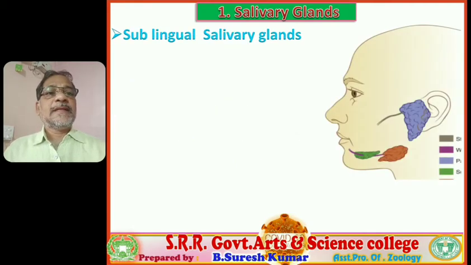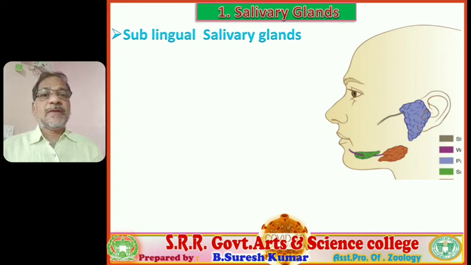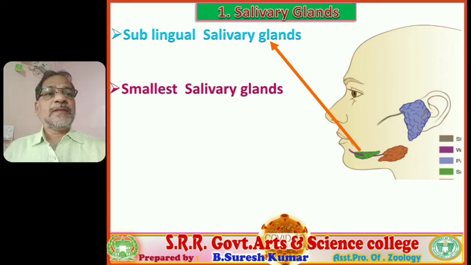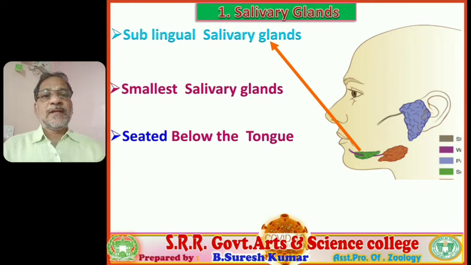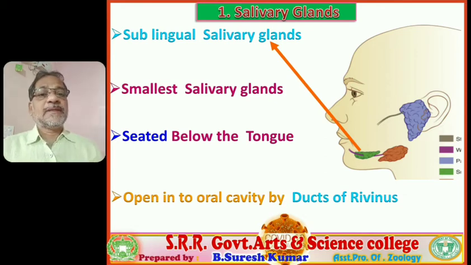And next, sublingual salivary glands. Sub means below, lingual means tongue; they are seated below the tongue, one on either side. These are the smallest salivary glands, and they pour their secretion into the oral cavity by means of the ducts of Rivinus.